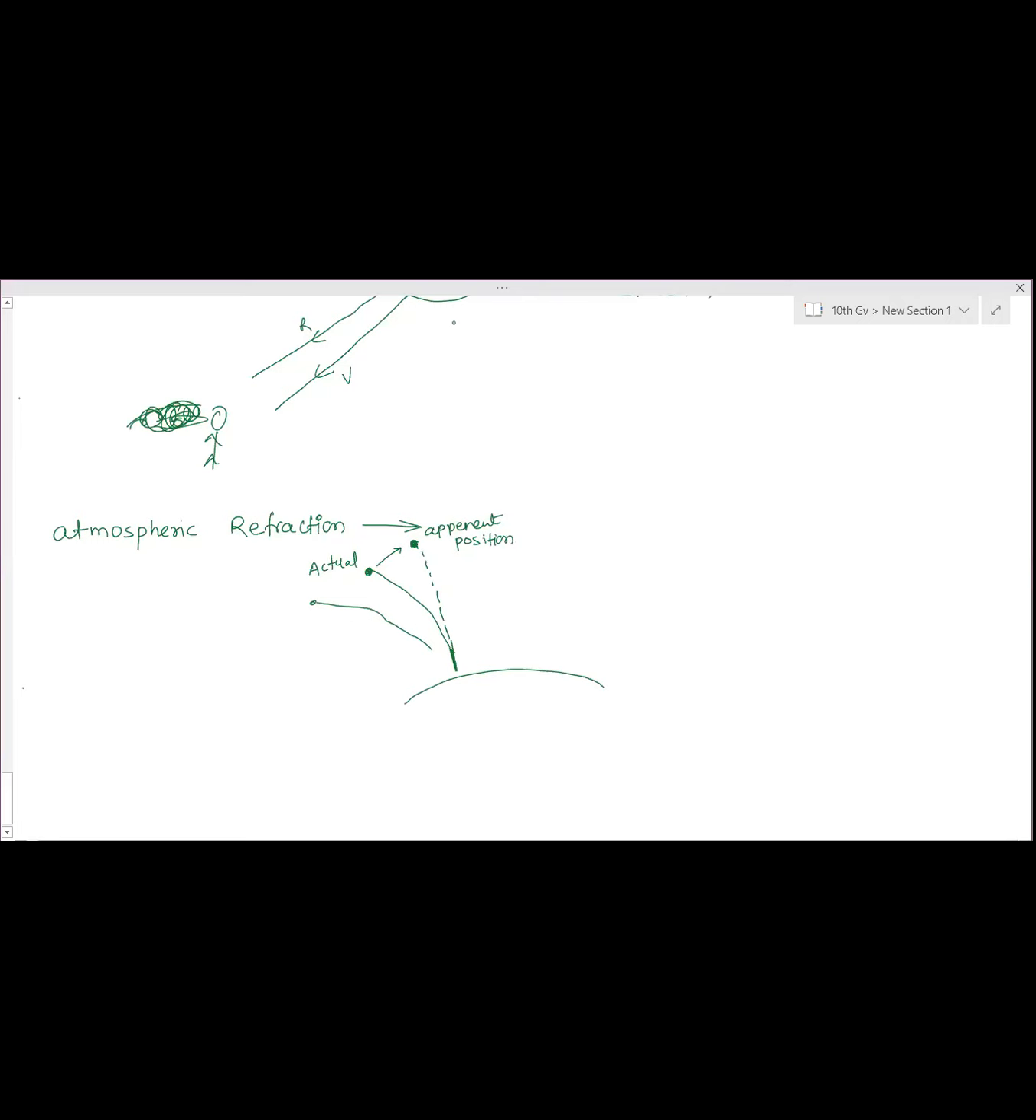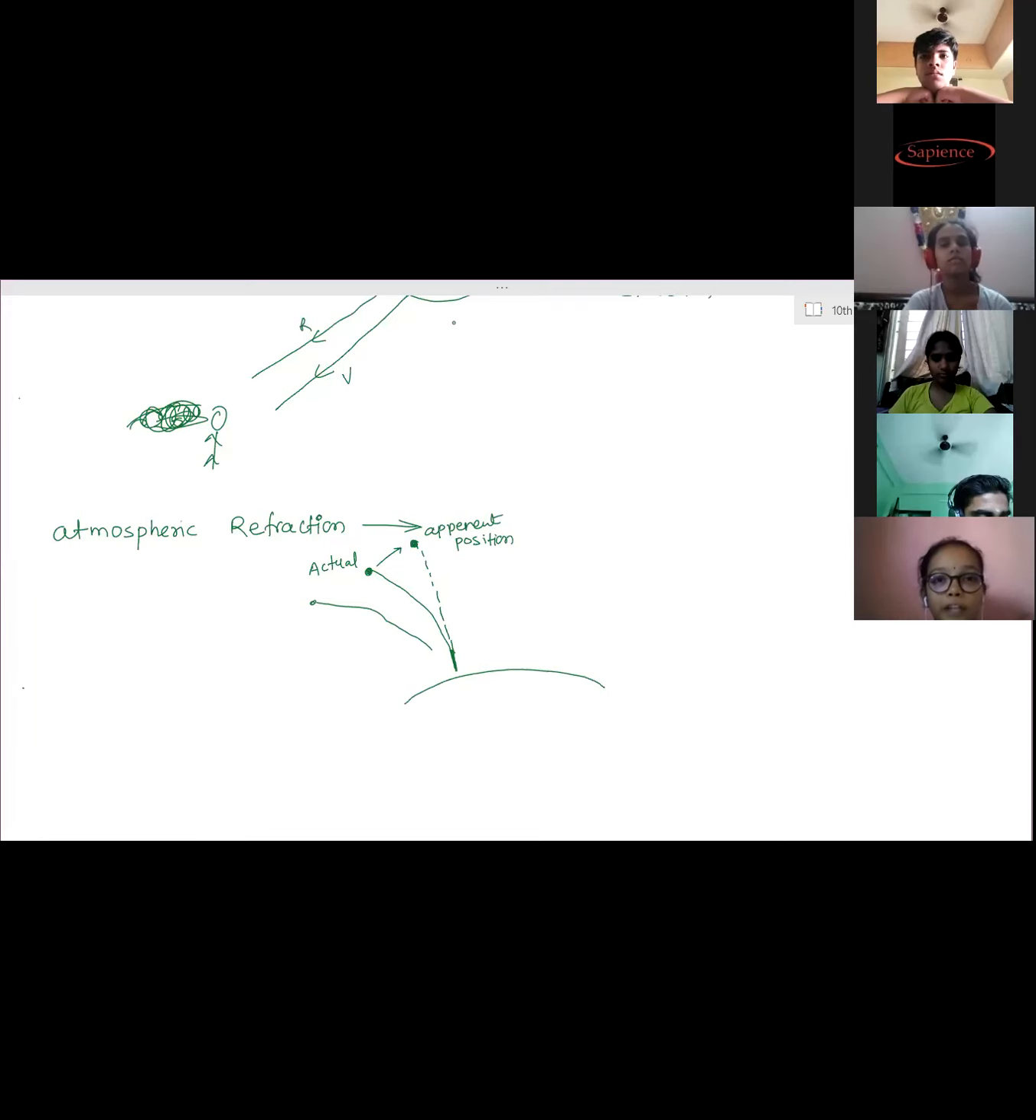Even that will happen with the sun as well. So the sun's position, what we see, is also some centimeters above the actual sun's position. Other stars have some more difference. The sun is also, what we see is some centimeters above its actual position. That is the apparent position of stars.